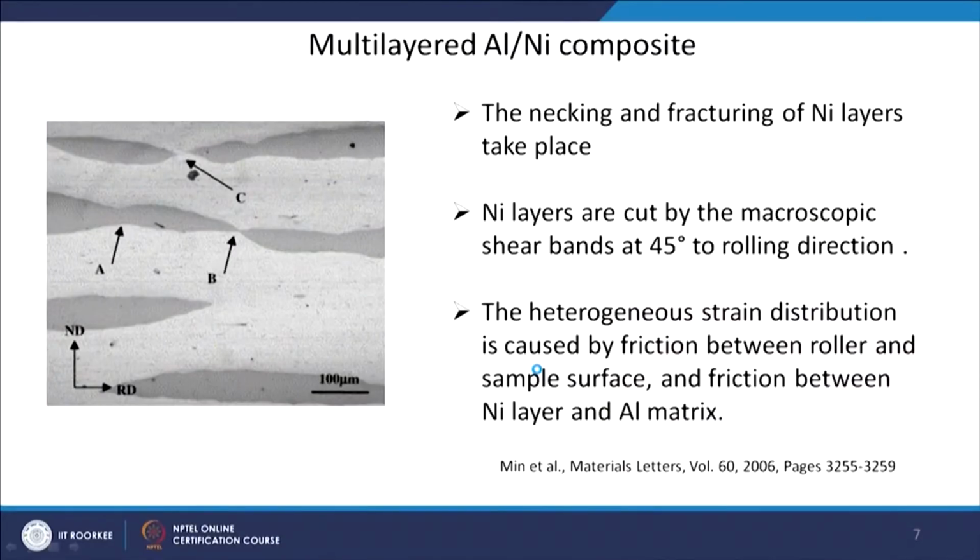Now, interestingly, with this particular process you can also create multilayers. Suppose you want to do solid state alloying, or what we call mechanical alloying. One alloying technique is to take everything into the liquid phase and then, through phase transformation, create the alloy.